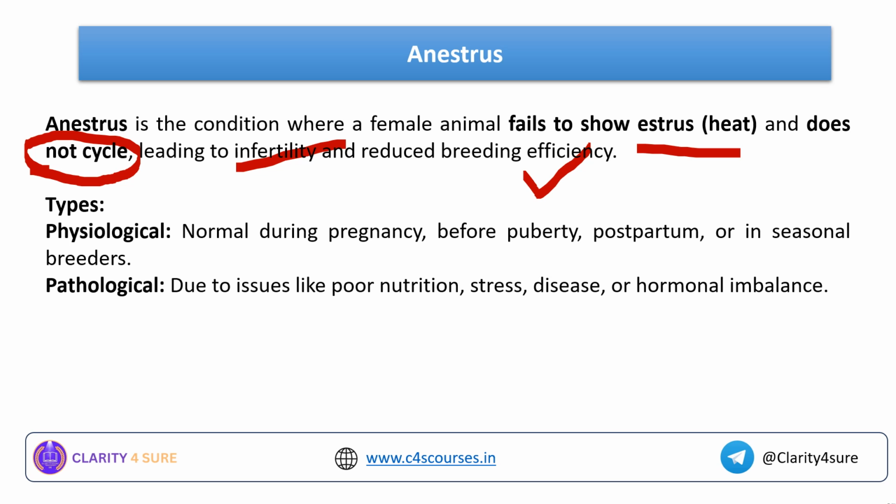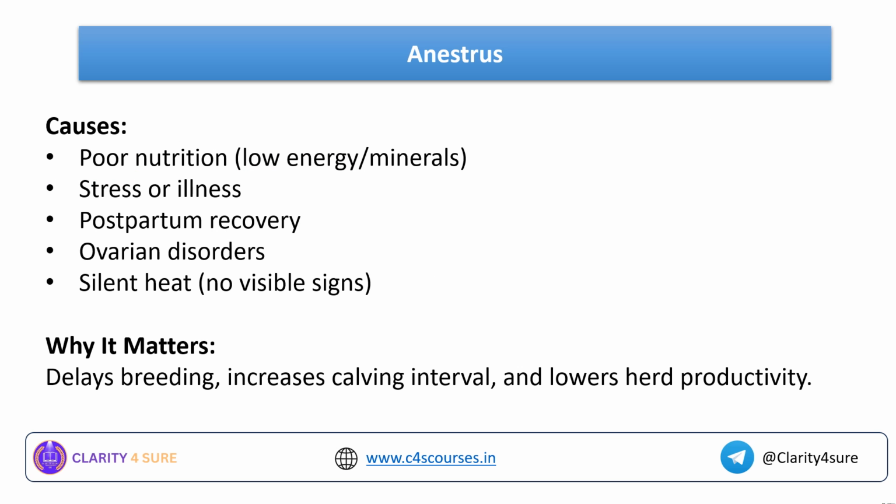However, when we come to pathological, this is very important, because pathological issues like poor nutrition, stress, disease, or hormonal imbalance mean the female will not be sexually receptive. Even if it is receptive, it will not be able to conceive naturally. Why is anestrus important?